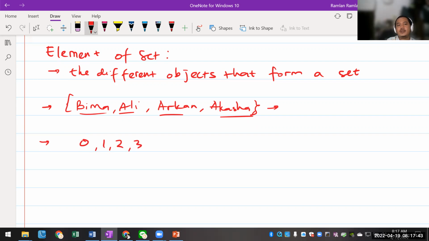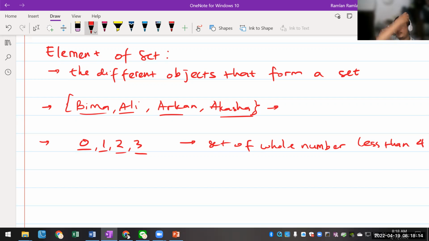Yes, these are elements of a set. What is the set? This is for example a set of whole numbers less than 4. The set of whole numbers less than 4 means 0, 1, 2, 3. So these 0, 1, 2, 3 are what we call the elements of the set. So this is the example of elements of a set. Okay, the next one is the notation of set. Now we're talking about notation of set.